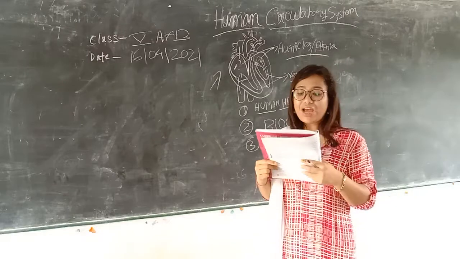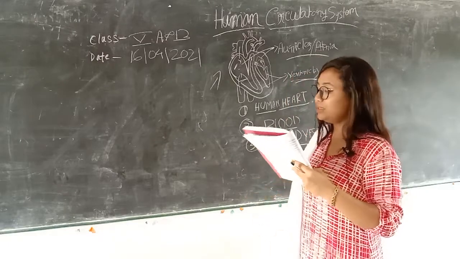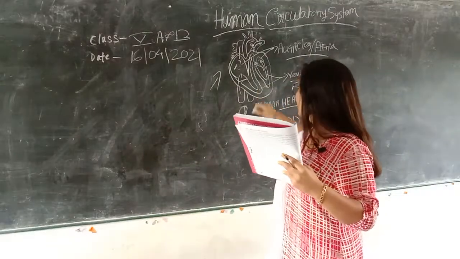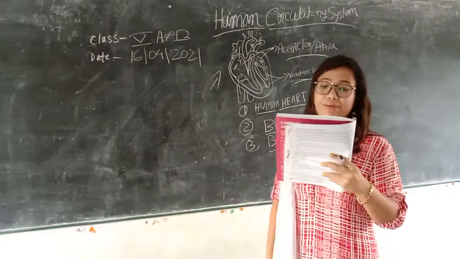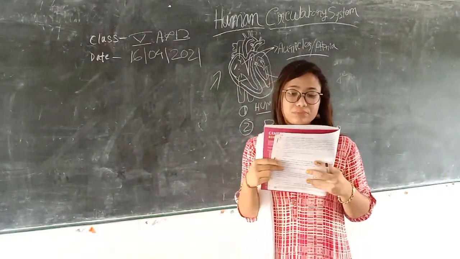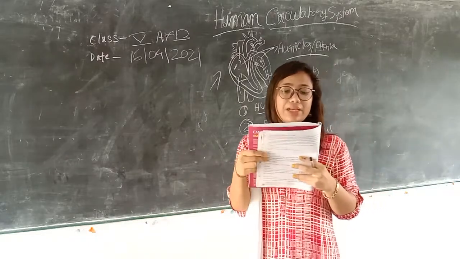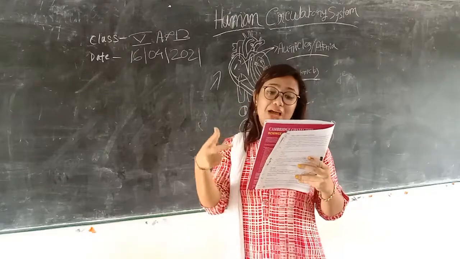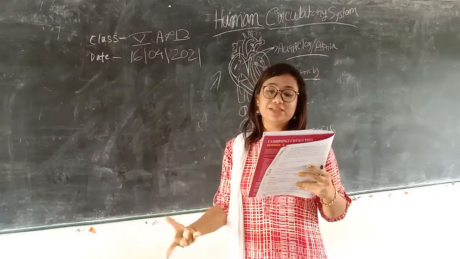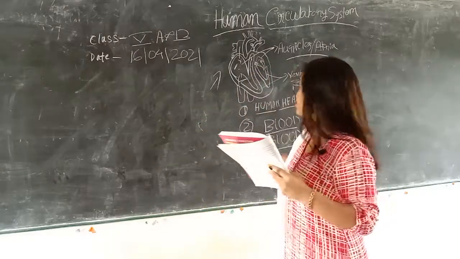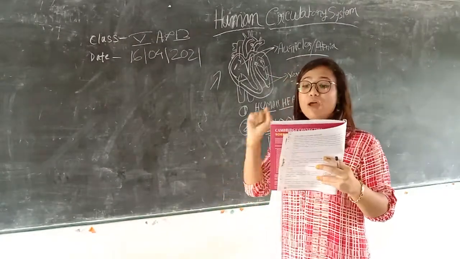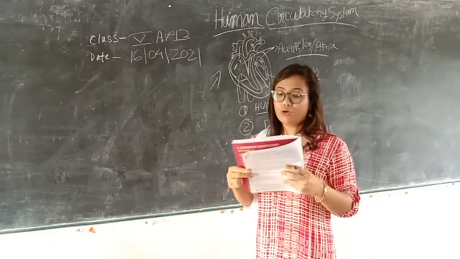Now the right ventricle pumps out blood containing waste materials. What is the work of the right ventricle? It pumps out the blood which contains the waste materials, which is harmful for our full body system. Waste products are mostly harmful.